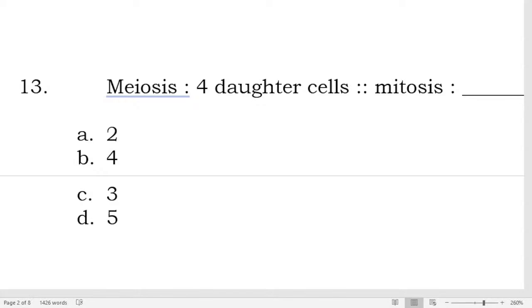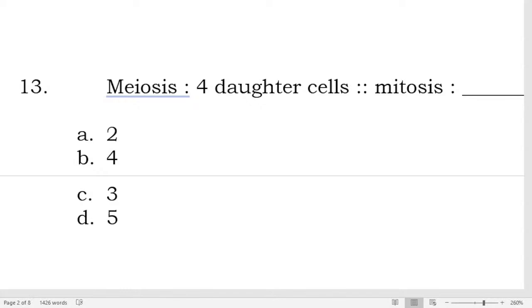Okay, so final answer, good. In meiosis, we have 4 daughter cells. Now, sa meiosis, ilang stages of cell division are there in meiosis? Ilang cell division tayo sa meiosis?